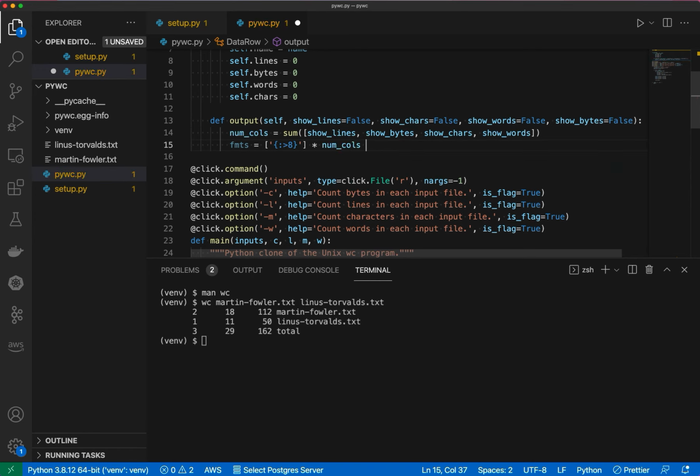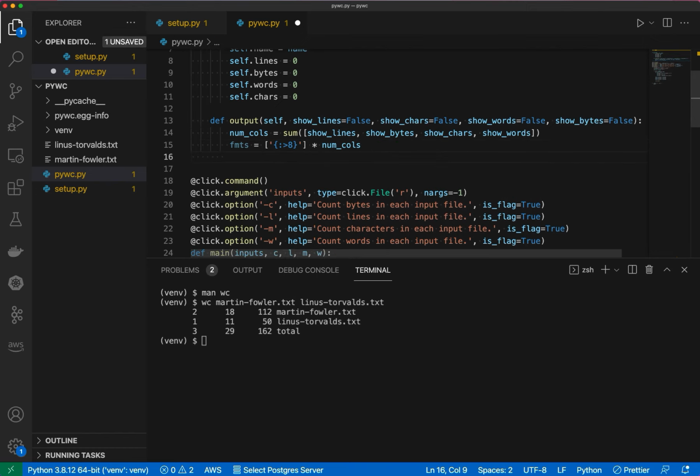So this will map to something that looks like, I don't know, 1, 2, 3. You know, if we're saying we're going to show 3 of those, then it's going to look like that 3 times, basically, if number of columns were to be equal to 3. All right, and then no matter what, we always want the output name as the final column.